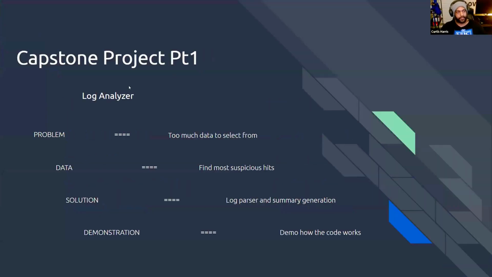The first part of my capstone that I worked on, since it was a two-part, was a log analyzer parser. We had a lot of data to go through, and there were very suspicious hits within that we had to figure out what those were and figure out a way to organize that into data sets that could be easily digested for a cybersecurity team. And I would like to take some points to look at that.